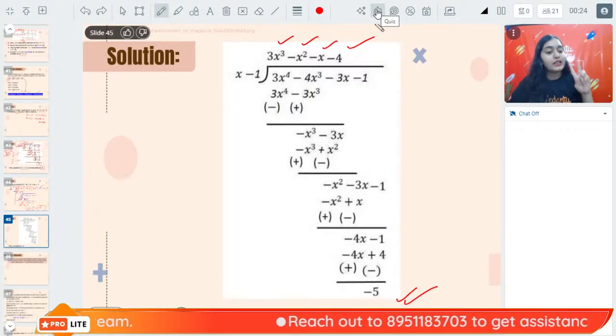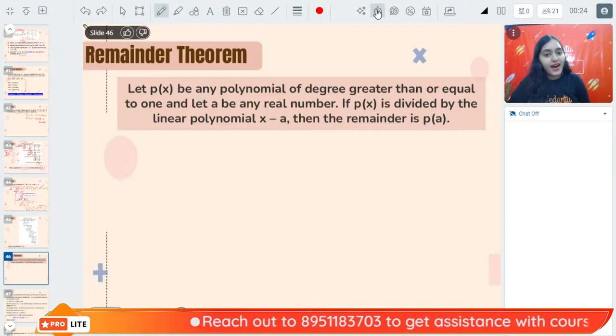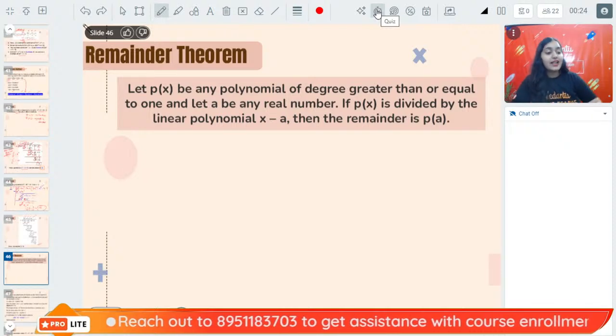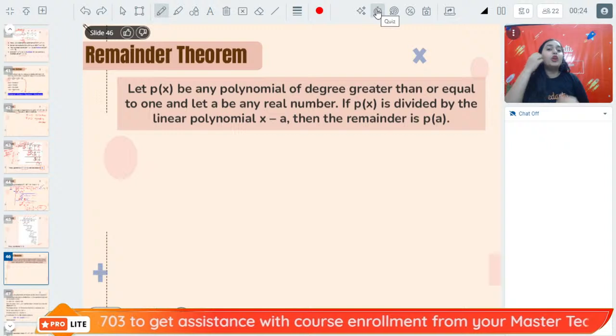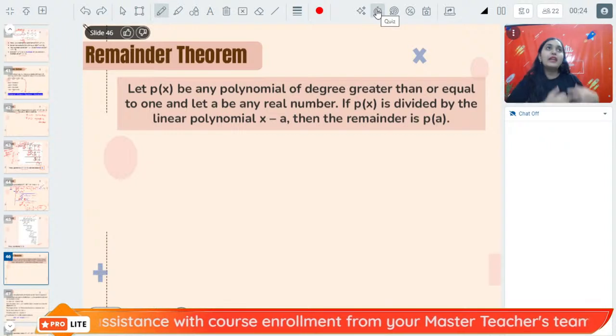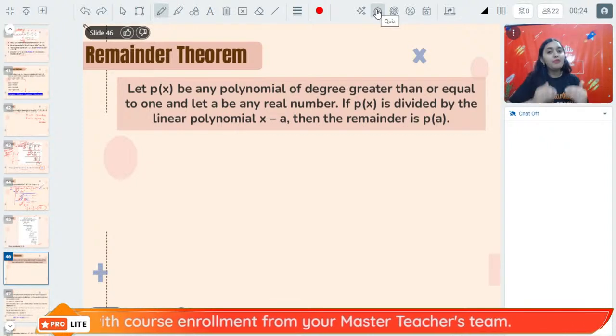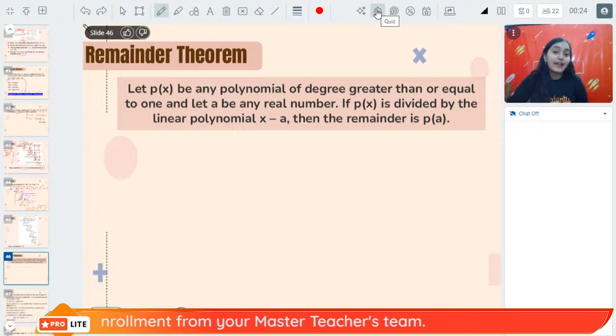Now, after this comes the remainder theorem. Now, remainder theorem is a very important theorem. It is going to be used in proving other theorems as well, and in proving other types of questions directly. Okay. So, what is the remainder theorem?